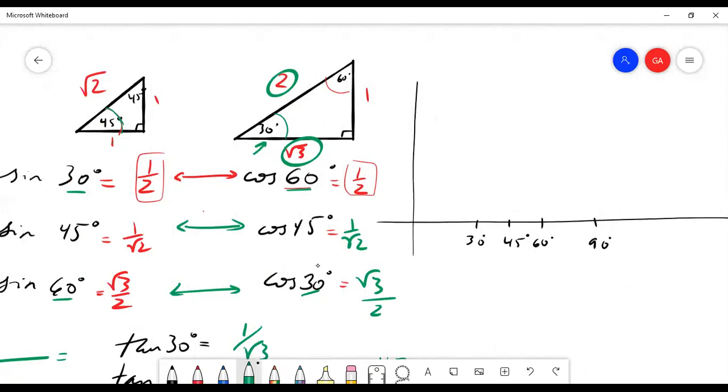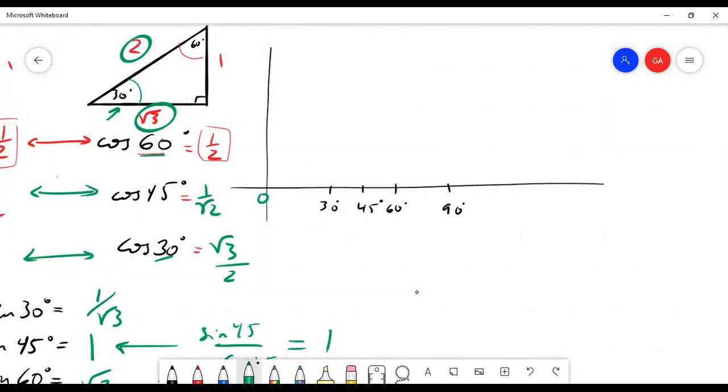Let's plot their behavior from 0, here's the value of 0, and here's 90. So this axis here, I'll use red. This axis here is my angle, theta, and this axis here is my function, y. And so I'm going to first do this for the sine of theta.